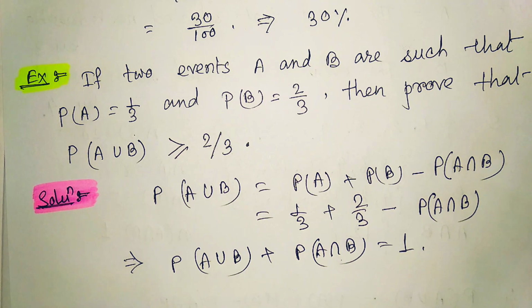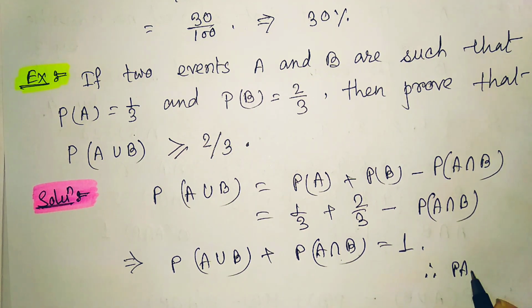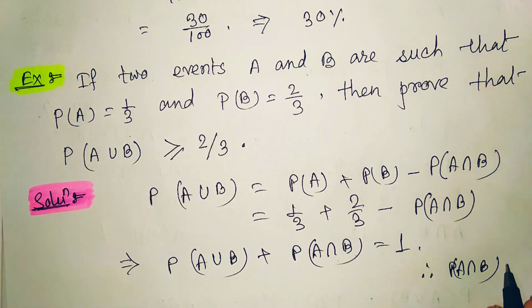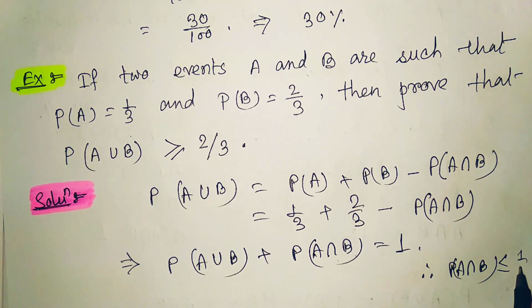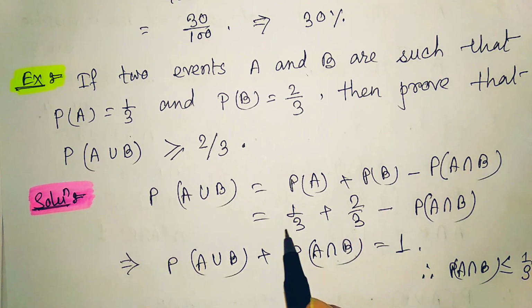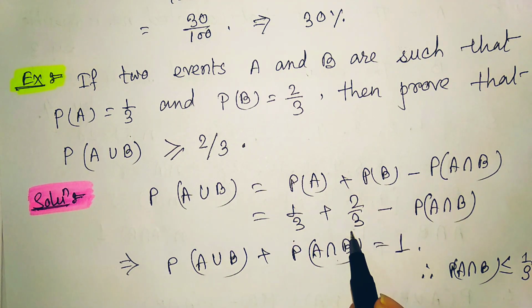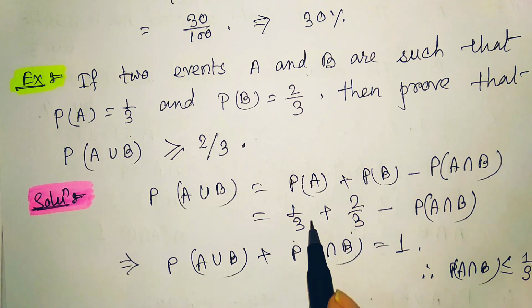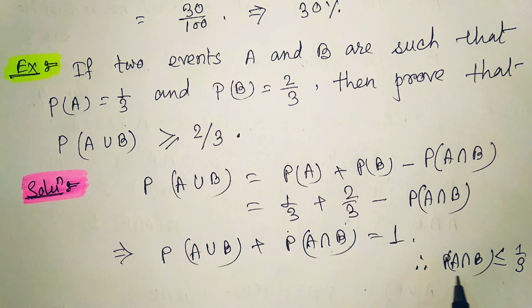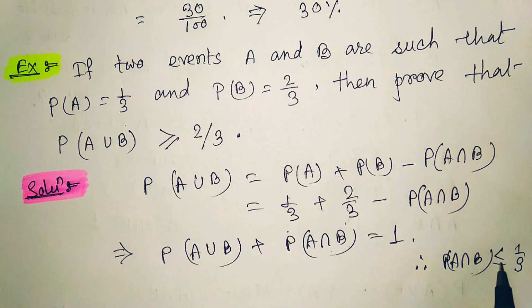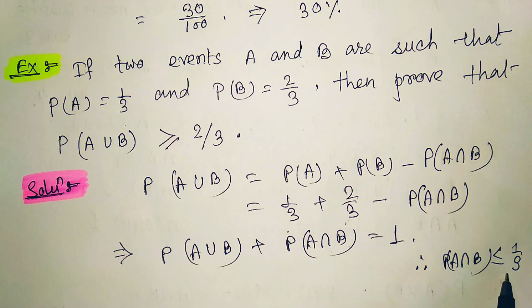From here it is very obvious that the probability of A intersection B should be less than or equal to 1 by 3, because probability of A is 1 by 3 and B is 2 by 3. Among these two, the smallest is 1 by 3. That's why its probability value will definitely be less than or equal to 1 by 3.